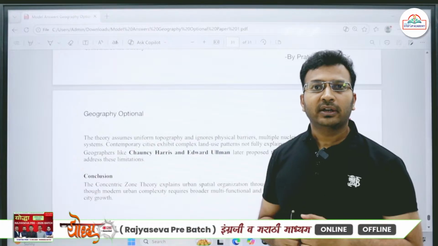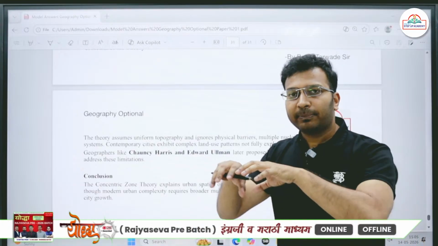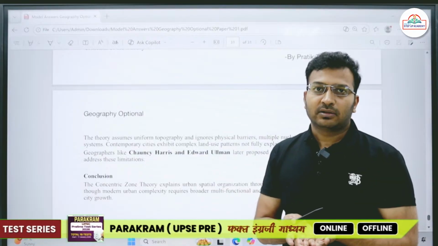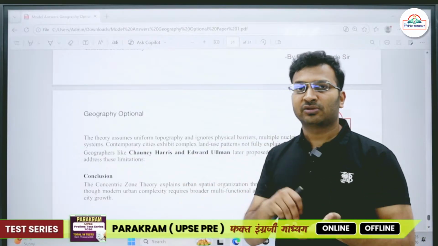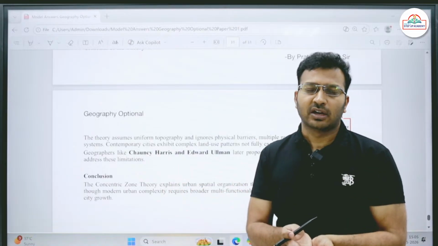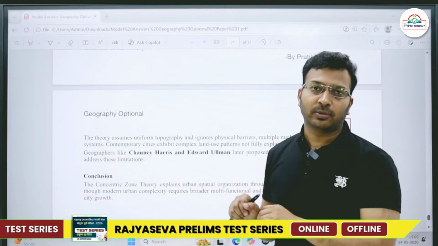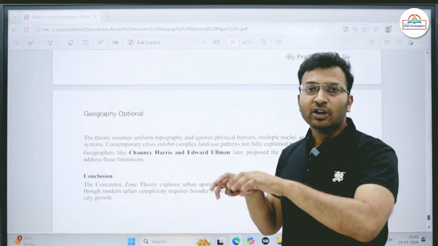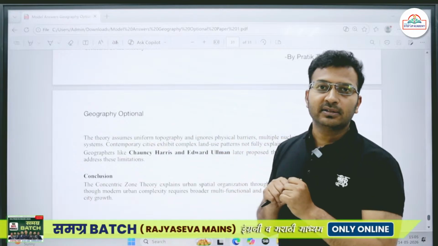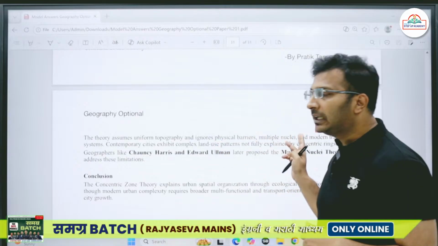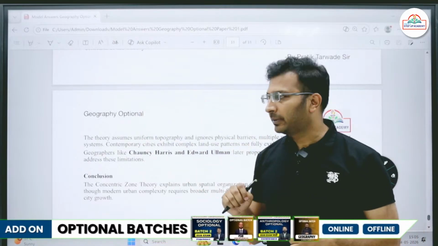But nowadays we find multiple economic zones being developed within one city area, or just next to the city area. For example, in Pune district we now have two municipal corporations, Pune Municipal Corporation and Pimpri Chinchwad Municipal Corporation. So two separate CBDs have developed here, and multiple nuclei are being developed at different places.